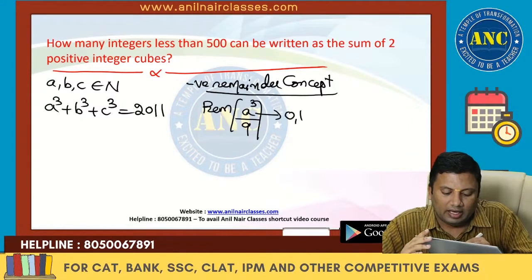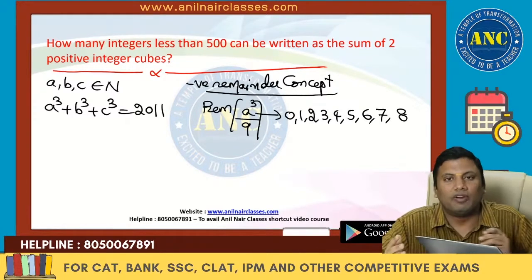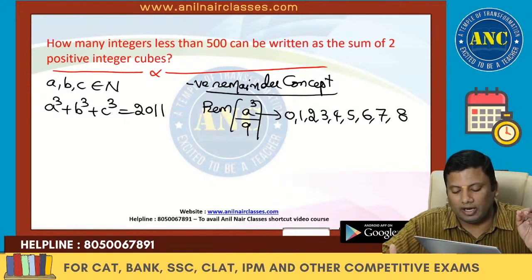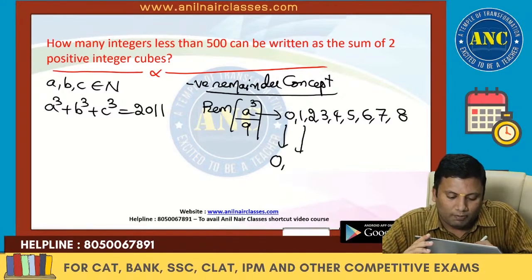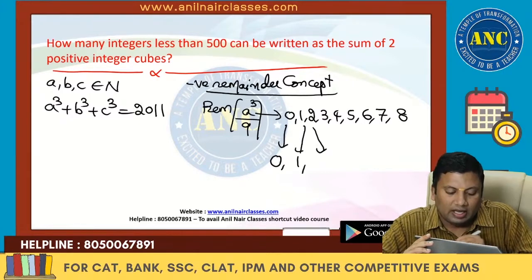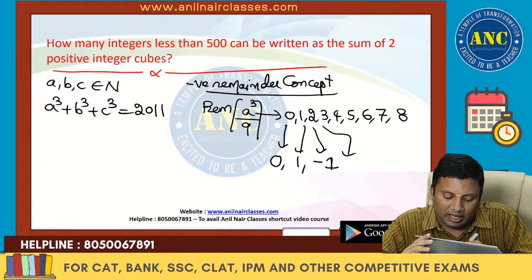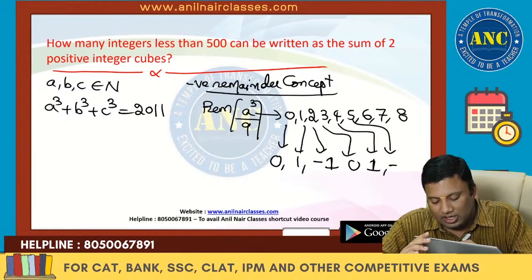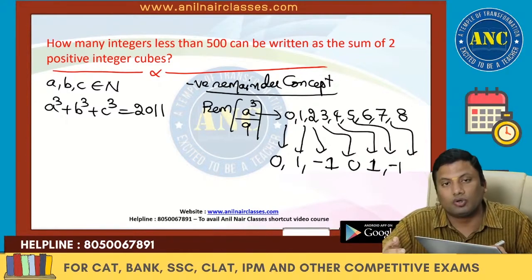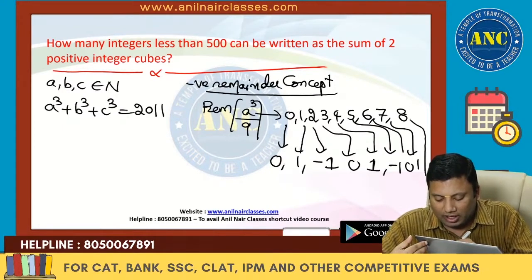When you divide any number by 9, the possible remainders are 9 remainders, from 0 to 8. 0 cube by 9 gives 0. 1 cube by 9 gives 1. 2 cube is 8, which is minus 1. 3 cube is 27, and 27 by 9 gives 0. 4 cube is 64, which by 9 gives 1. 5 cube is 125, digital sum 8, which is minus 1. 6 cube is 216, divisible by 9, so 0. Then 1 and minus 1 repeat.